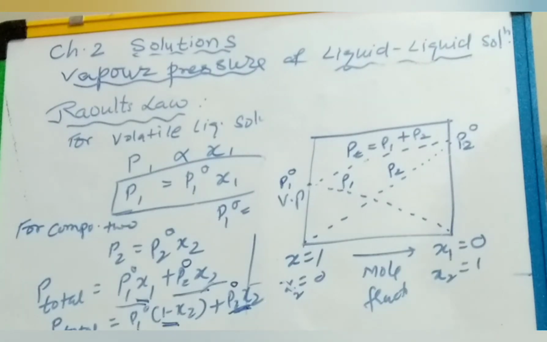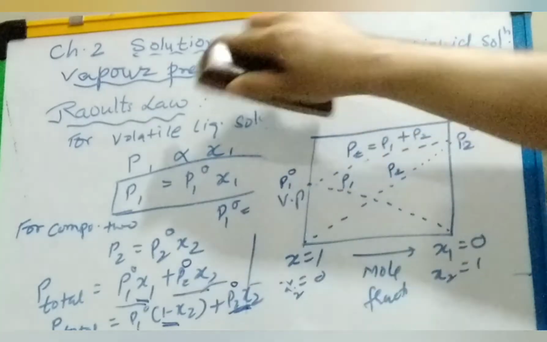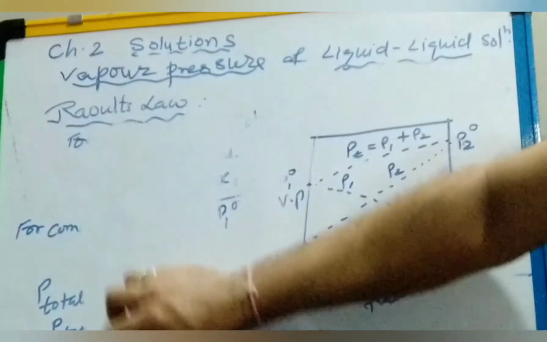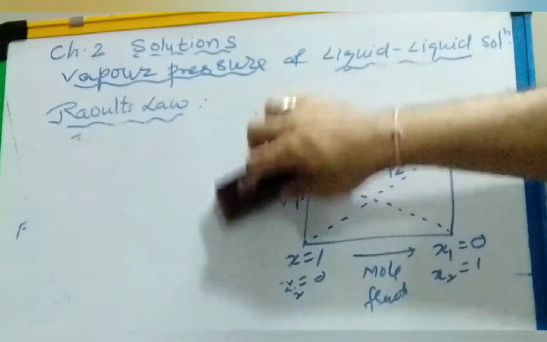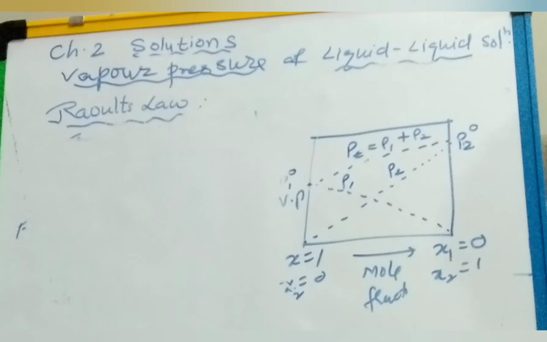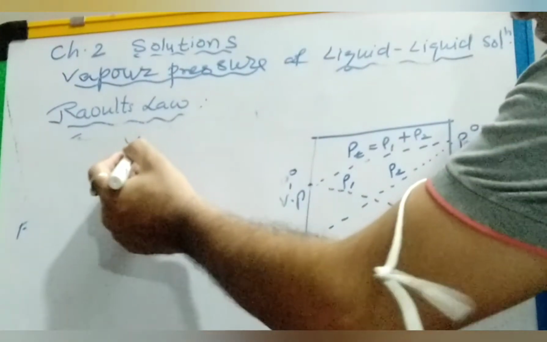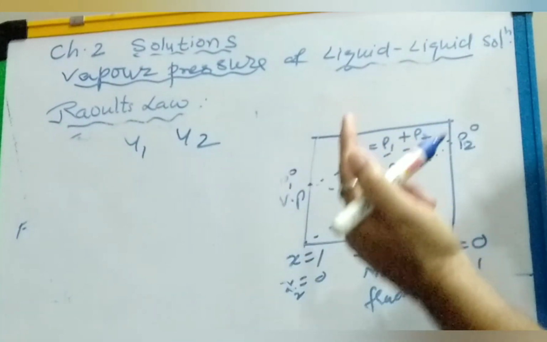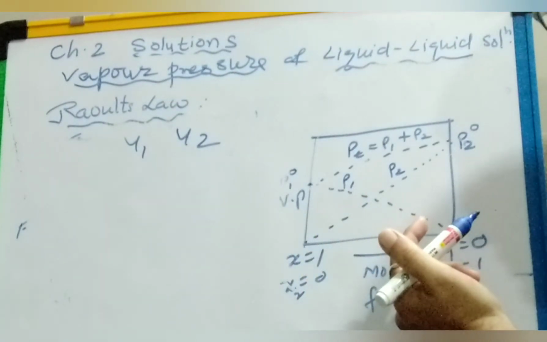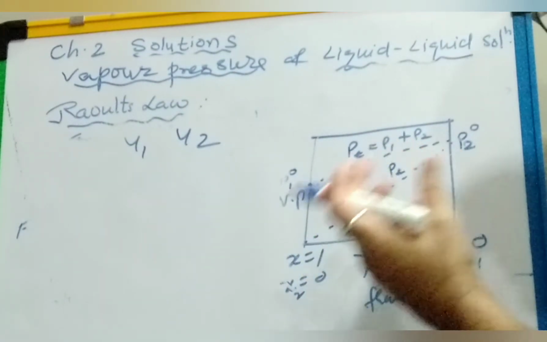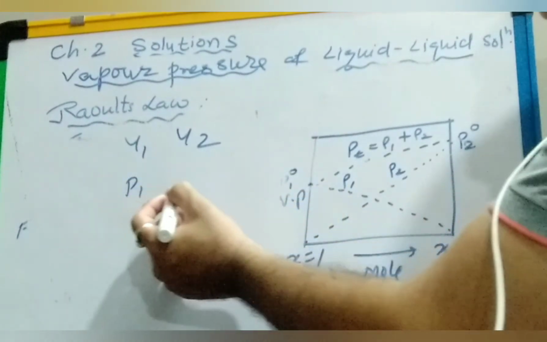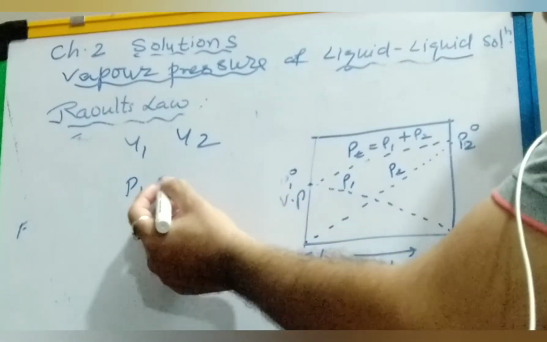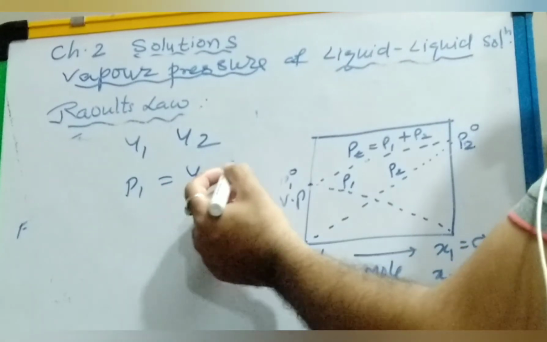Now the composition of the vapor phase in equilibrium with the solution is determined by the partial pressures of the components. Suppose we talk about the vapor pressure in the vapor phase, and we want to find the total pressure. Suppose we take the mole fractions y1 and y2 of component 1 and component 2 separately. Then using Dalton's law, P1 is directly proportional to y1. So what you will write? P1 equals y1 times P total.